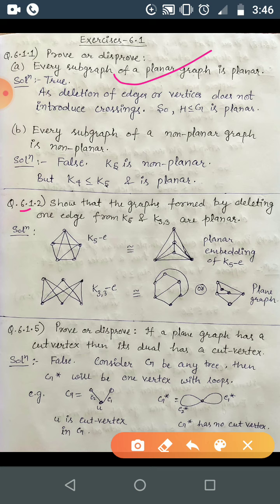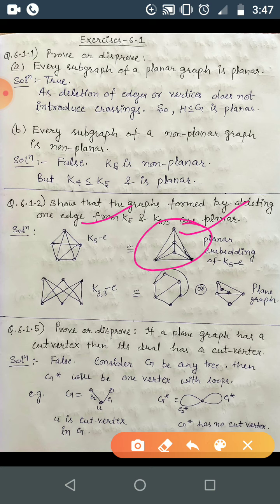Now come to question number 2. Show that the graphs formed by deleting one edge from K5 and K3,3 are planar. So K5 minus one edge: this was K5, and I have just removed this pink edge. So I am getting the graph K5 minus one edge, and this graph is planar as we have already shown. Okay, and if you want to draw the planar embedding for this graph K5 minus E, it will look like this one that we have already done.